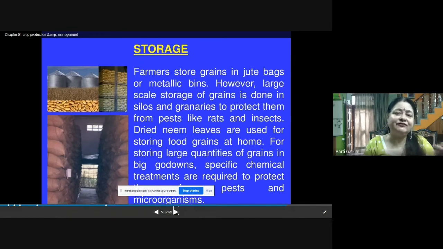Dried neem leaves your mother must be using to keep pulses and rice protected from the attack of microbes at home. For storing large quantities of grains in big godowns, a specific chemical treatment is required. So fumigants, the chemicals, are used to protect the place from pests and microorganisms.